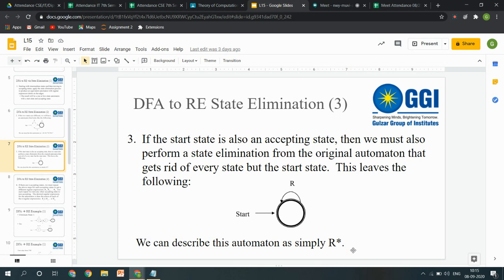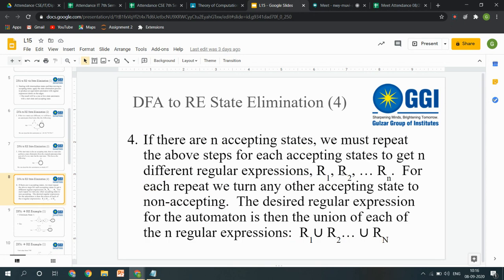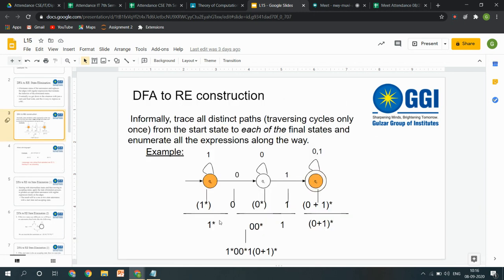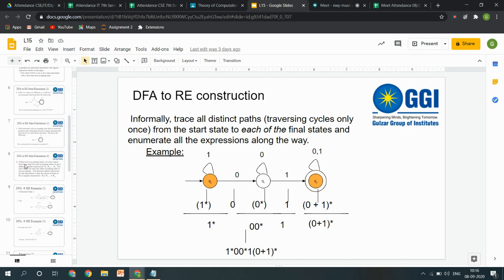It should be written as a single regular expression, and then you have to take the union of all the things. We have actually written all of these separately, and then we have combined them. Okay, and this is actually giving me the whole regular expression for that particular DFA.